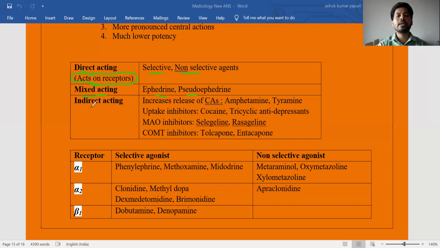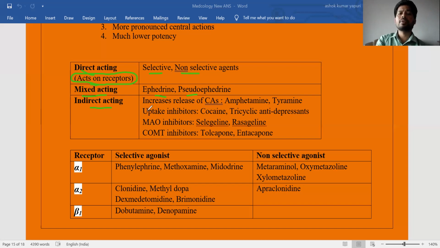The next category is indirect acting drugs. These drugs do not directly interact with the receptors. They initially increase the catecholamines, and then those catecholamines interact with the receptors. In direct acting drugs, after entering the body, they directly interact with the receptors. But in indirect acting drugs, they first increase catecholamines like dopamine, noradrenaline, and adrenaline in different ways. After that, the increased catecholamines bind to the receptors.